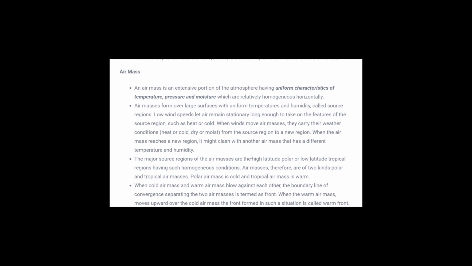The next topic that we are going to study is air masses. Air mass I have discussed in the last video also. An air mass has the characteristics of uniform temperature, pressure and moisture. The air which has uniform temperature, pressure and moisture will be considered an air mass. So an air mass is nothing but a huge area of air which has the same amount of temperature, pressure and moisture.